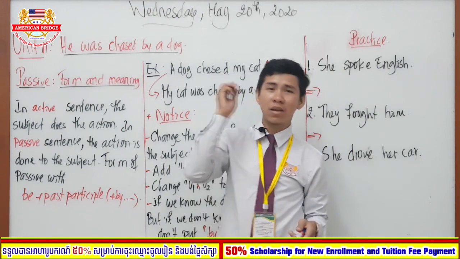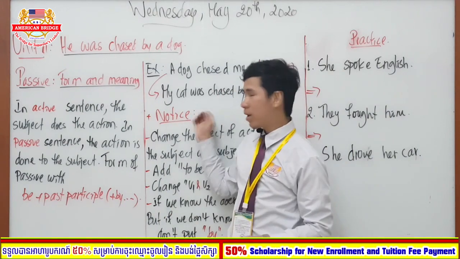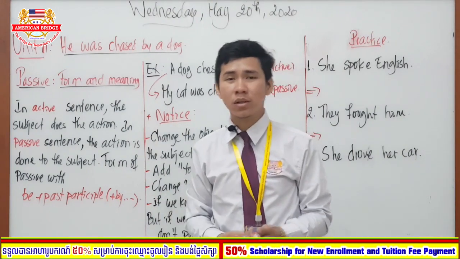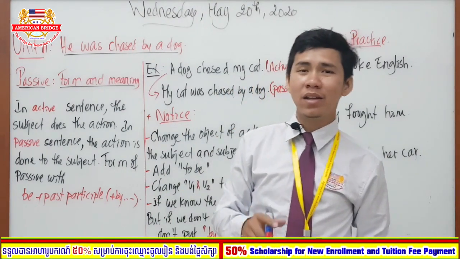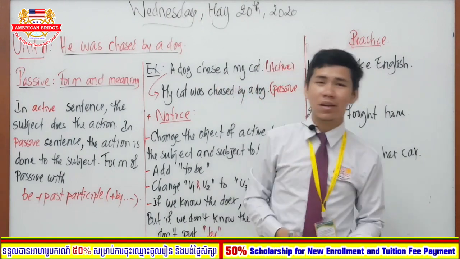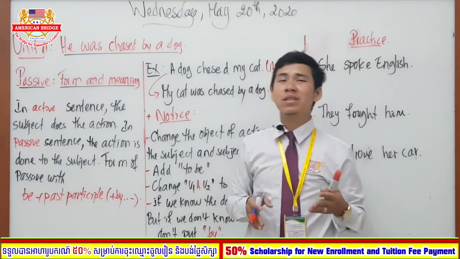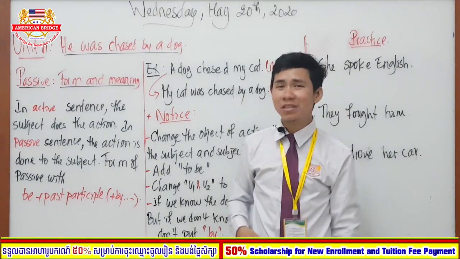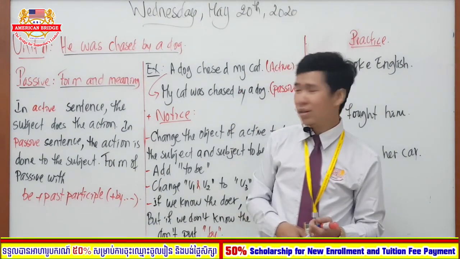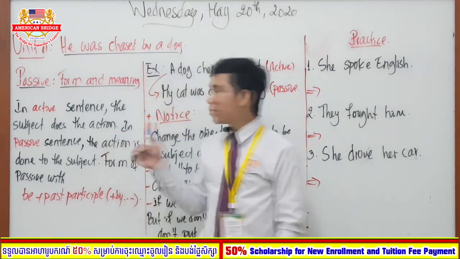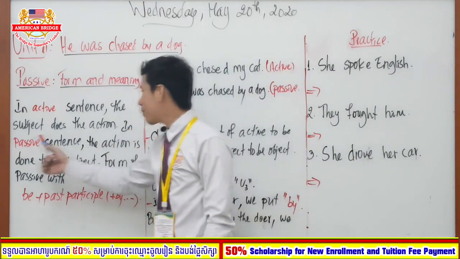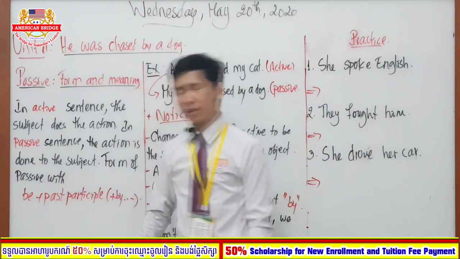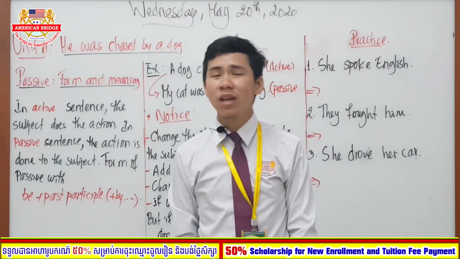For example, I throw a marker, I knock on the board, or I fight somebody, or I am doing something else. Like, I sit on a chair. This is talking about the activity of the subject, that the subject is doing the activity. But let's move to the next one. In a passive sentence, the action is done to the object, right?